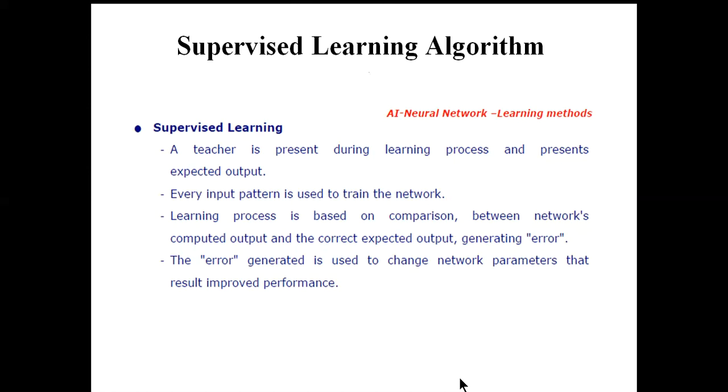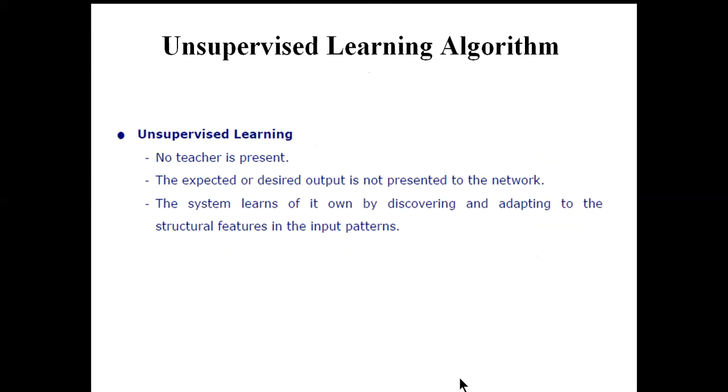Okay, so here what is the teacher? Teacher is nothing but the corresponding error. So if the error amount is high, obviously the modification will also be high. So ultimately, based on that teacher, the performance of the artificial neural network can be improved. So that is called the supervised learning algorithm.